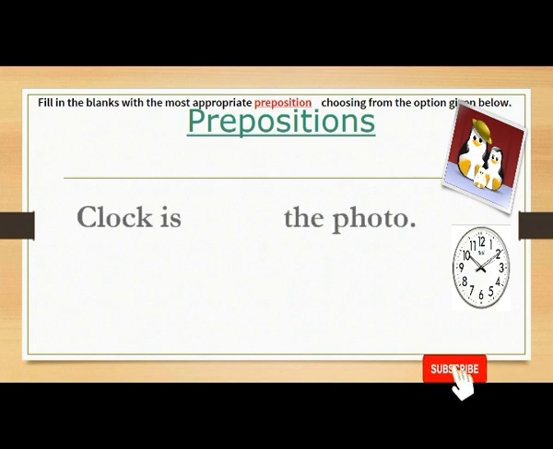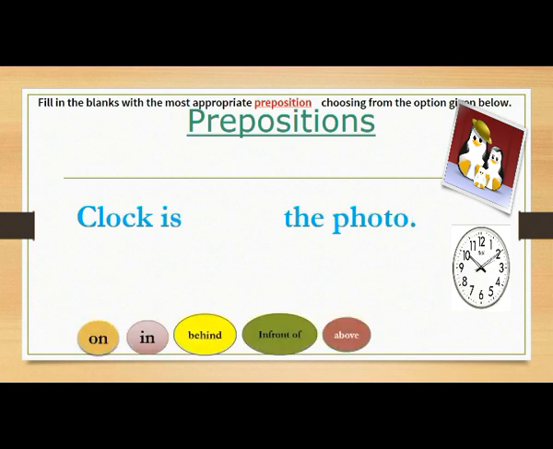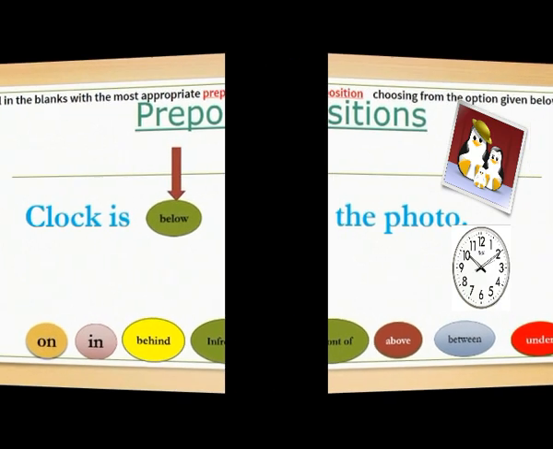So children, look at some another example. Here you can see a picture of a clock and a photo. And where is the clock? Yes, clock is below the photo. Below means just lower than the photo.